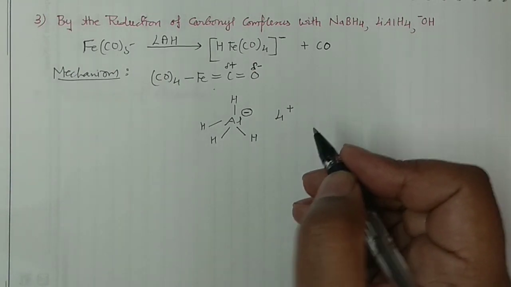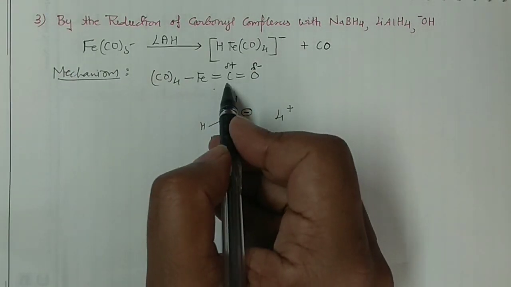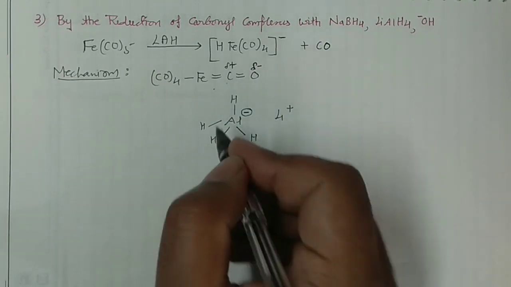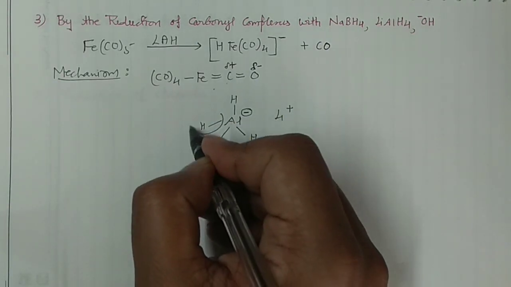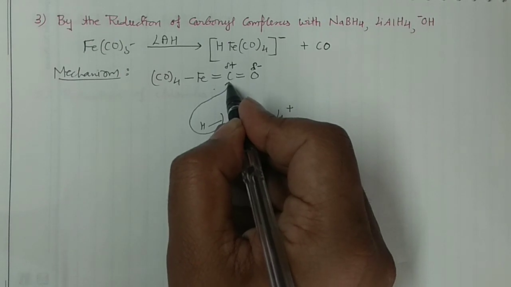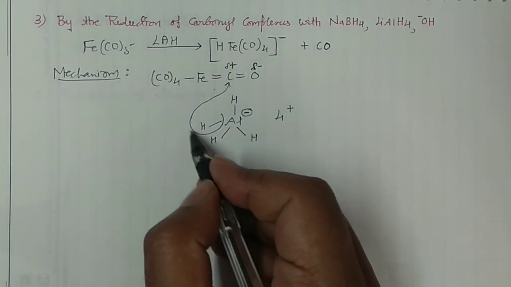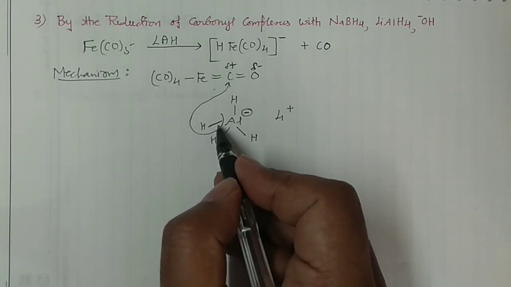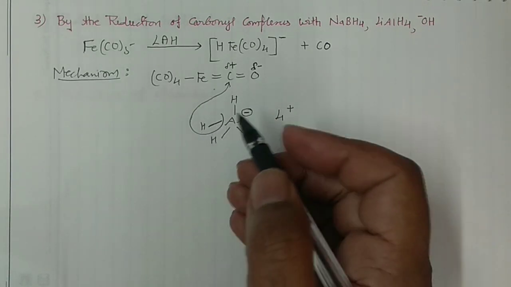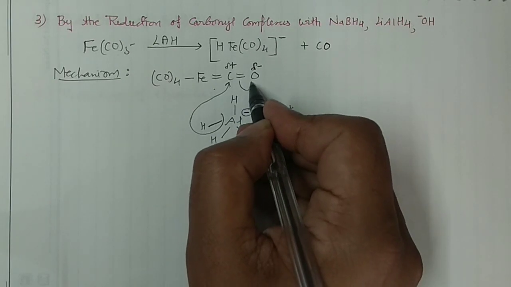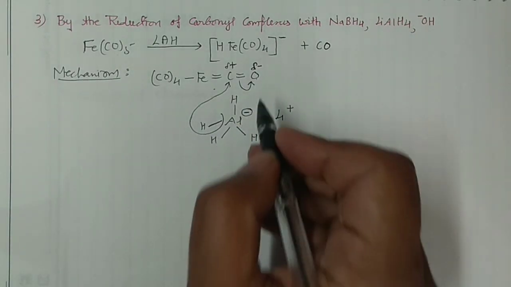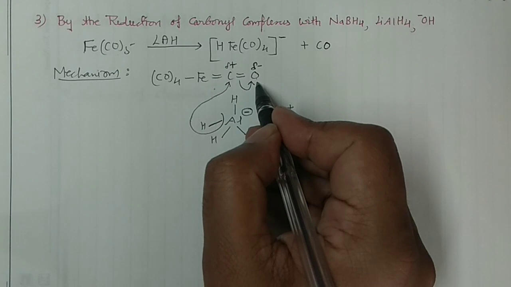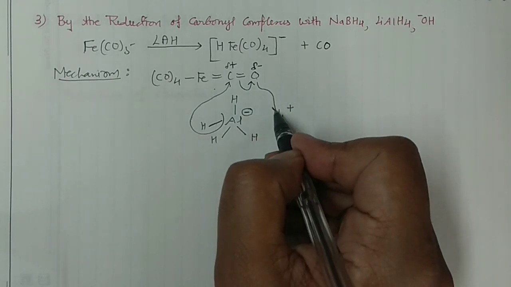So how does the reaction go? Since this carbon is positively charged, it will need one hydrogen. So I am giving this hydrogen to this one, and notice my curved arrow. I have taken this bond also. That means this hydrogen has migrated along with its electron pair. And when this happens, this oxygen will get a negative charge, and that negative charge will grab your lithium.